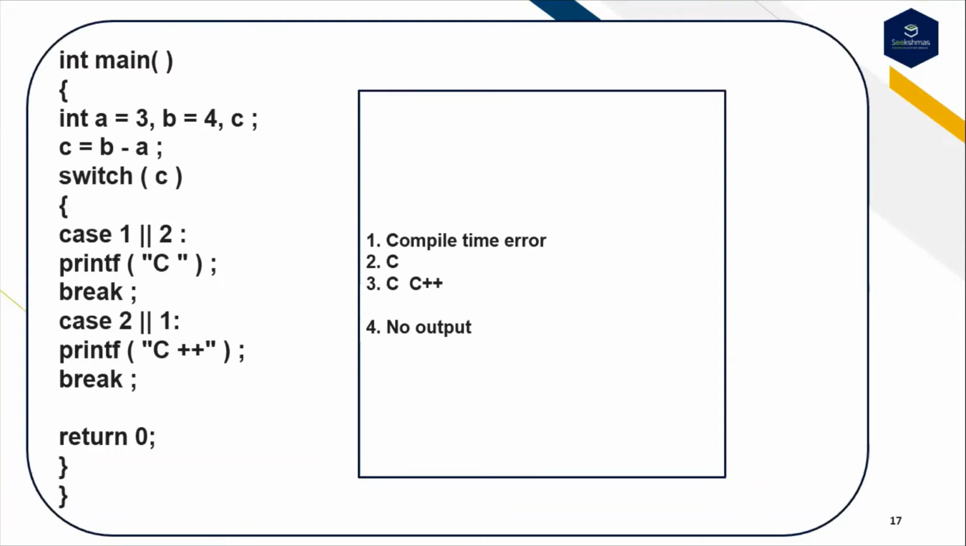First option is compile time error. Second option is c. Third option is c and c++. And the fourth option is no output. You can pause this video. You can predict the output of this code.